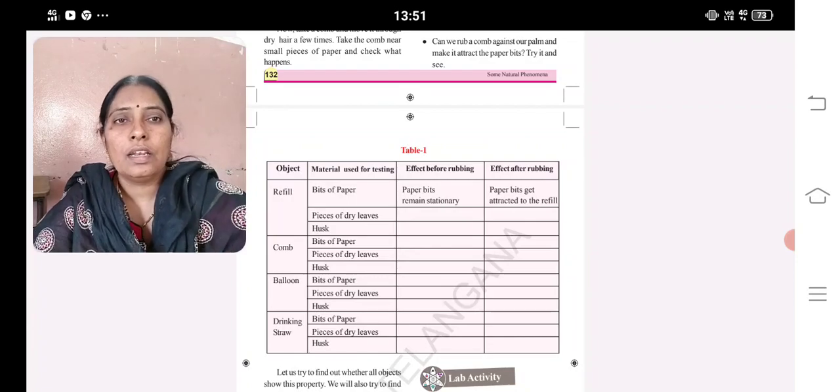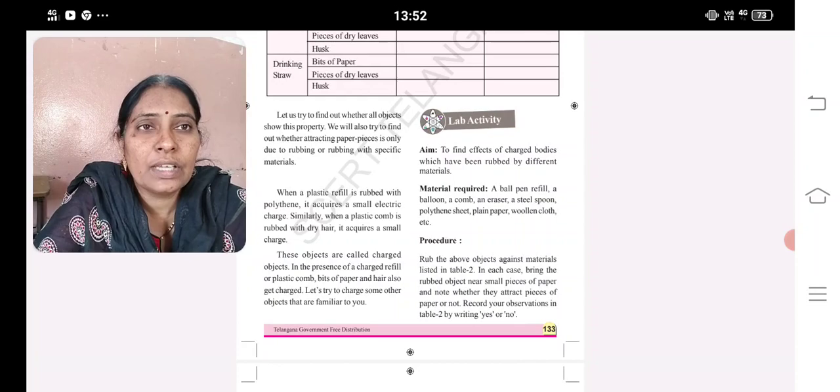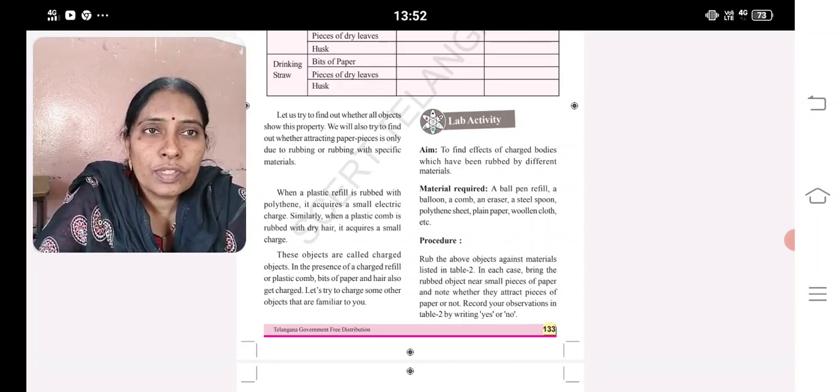Okay children, now comes the next lab activity. A simple lab activity is given to find the effects of a charged body which has been rubbed by different materials. A ball pen refill, a balloon, a comb, an eraser, a steel spoon, polythene sheet, plain paper, woolen cloth. All these materials you need to take.